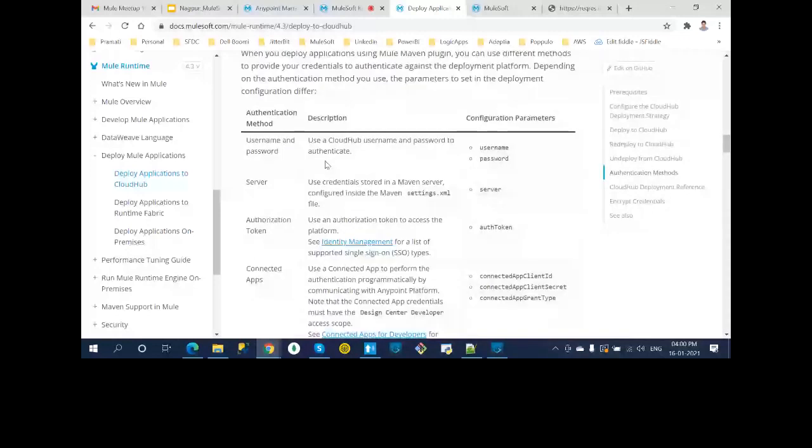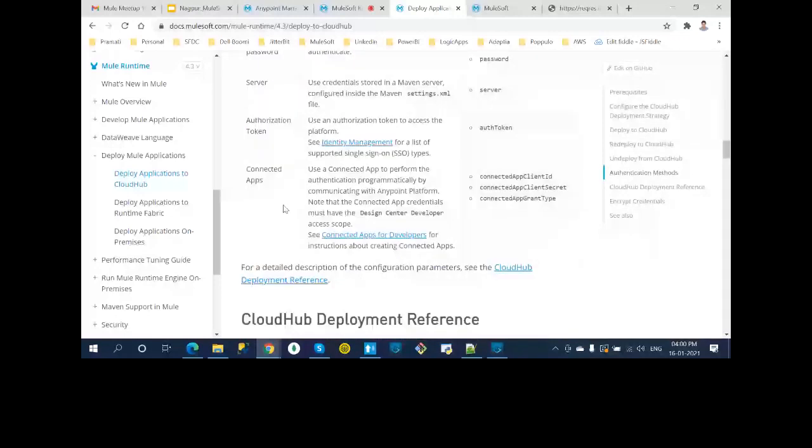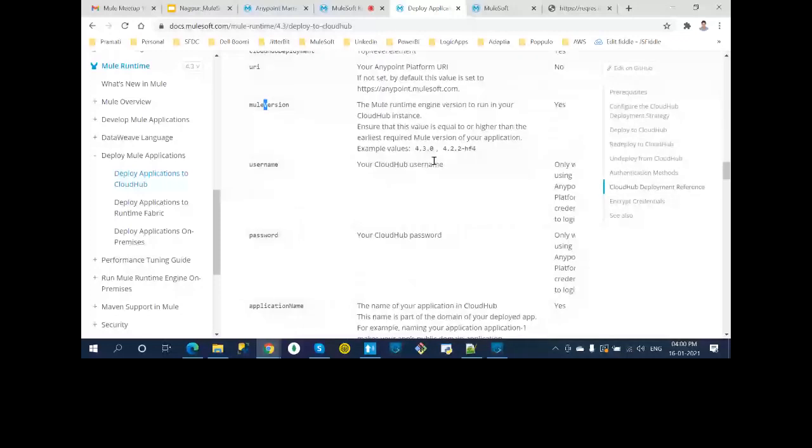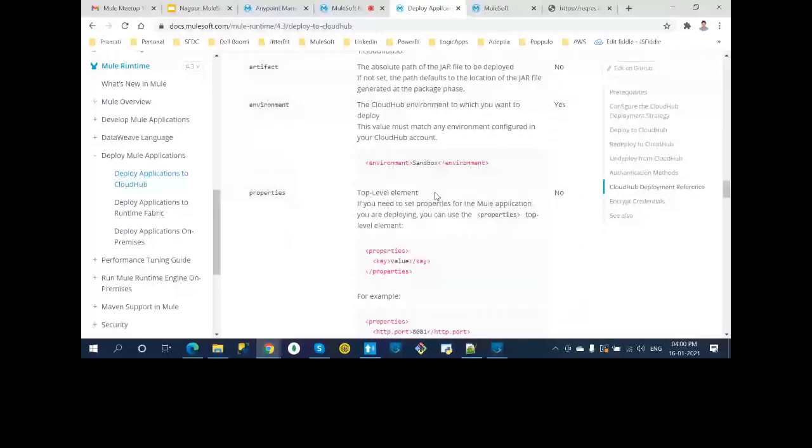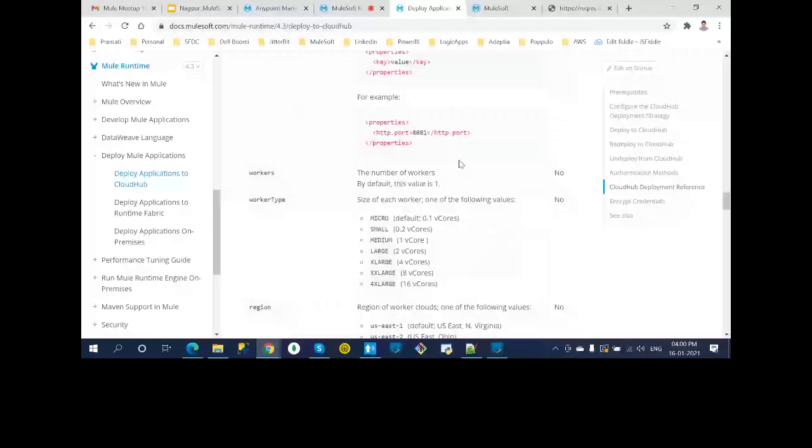As I said, for every tag, all the information is there, with a description of that tag and the possible values. Mule version 4.3, the username and password are your CloudHub username and password, and the application name is whatever you want. For environment, sandbox by default, but we have created QA, so we'll use QA. In properties, if you want to pass some properties as part of the application, you can give them here. Let me copy first, and then I'll show you.